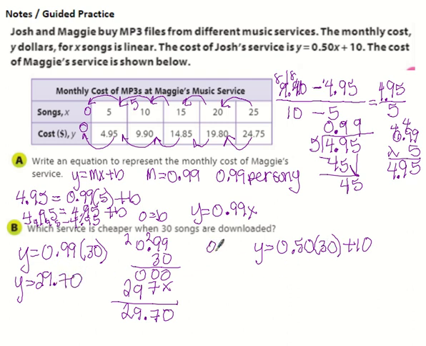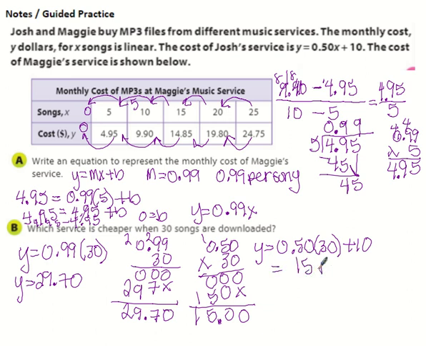So I'm going to take my 50 cents and times by 30. 0, 0, 0. And then I get 0, 15. And then 0 plus 1 is 1. And then we get 0, 0, 5, 1, 2 decimals. So now we have 15 plus 10, and we get y equals 35. So we would say Maggie is cheaper.